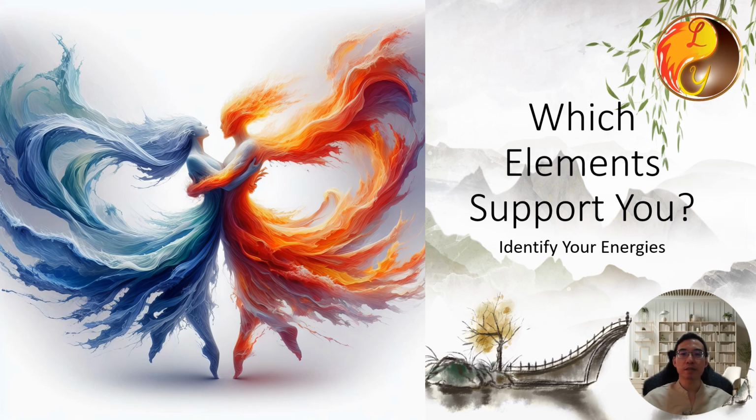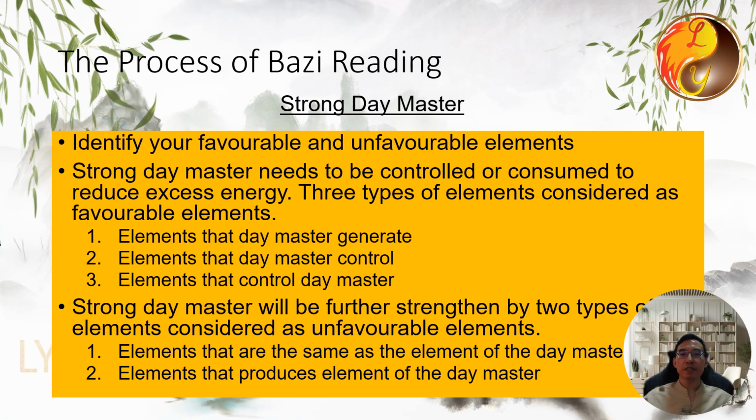unfavorable elements. Understanding your favorable and unfavorable elements is crucial, as it helps you navigate your life more effectively. These elements guide us in making better decisions, from career choices to relationships, and even health. So how do we go about it? After getting to know the strength of your day master, the second step in reading a Bazi chart is to identify your favorable and unfavorable elements.